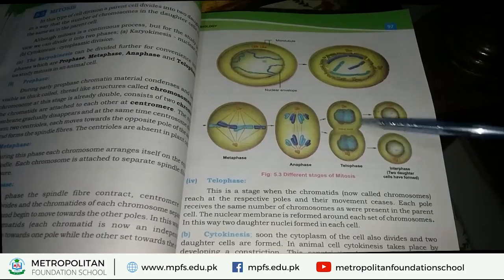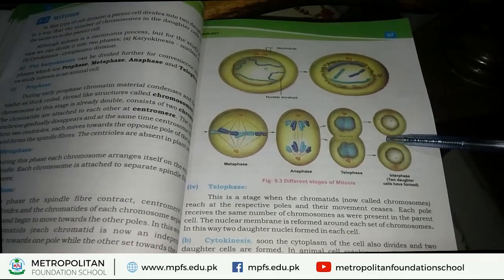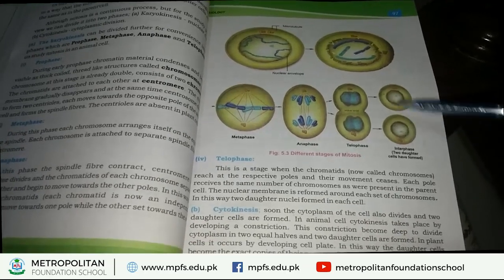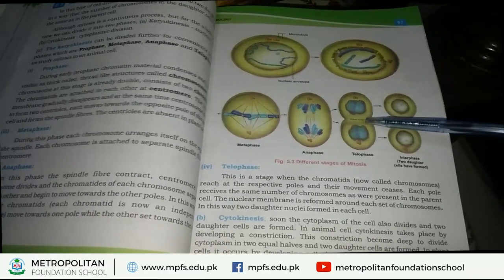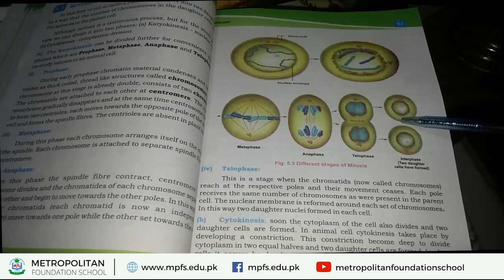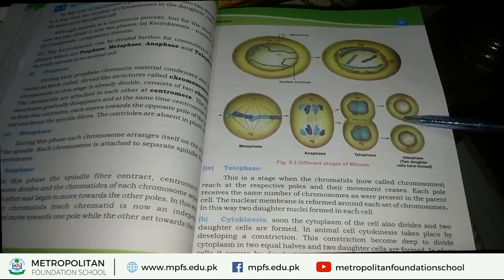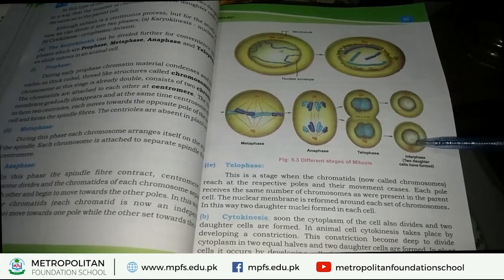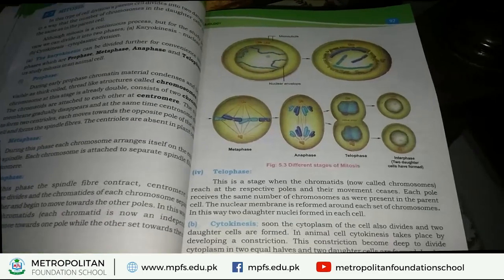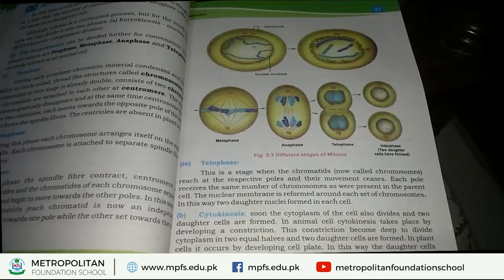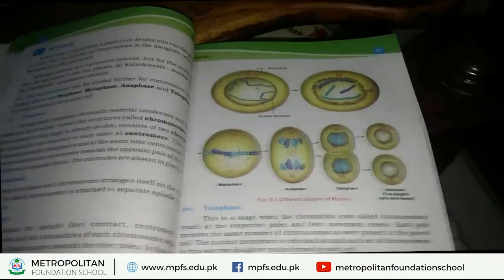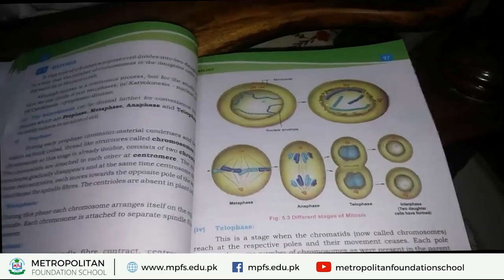At this stage, not only the nucleus divides, the cell divides. When two daughter cells are formed, the cytoplasm of the parent cell is also divided and transferred into the daughter cells. This process is called cytokinesis. Okay. Now, students, the process of mitosis is completed.